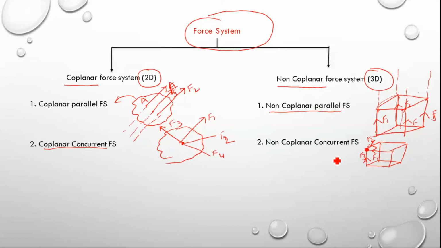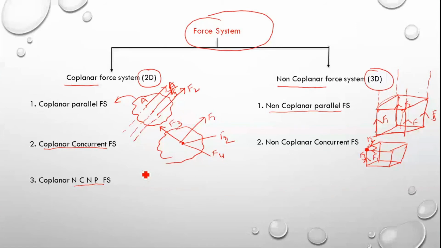So now the third category is coplanar, non-concurrent, non-parallel force system. This I have simply written as a shortcut. It is nothing but non-concurrent, that is, it is neither concurrent nor parallel. So non-concurrent, non-parallel force system. Coplanar, non-concurrent, non-parallel force system.